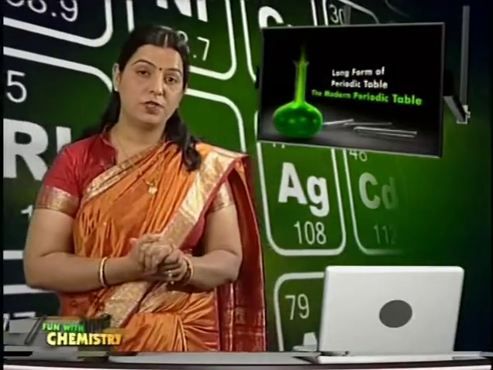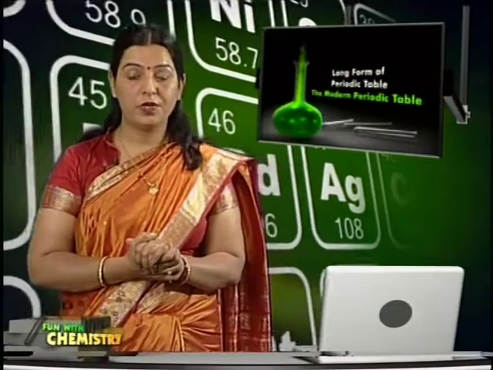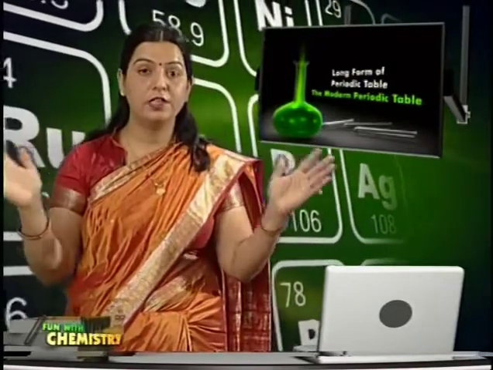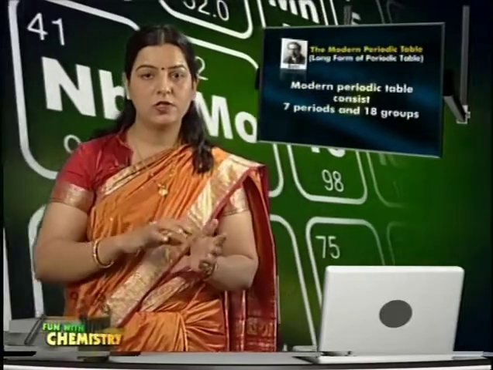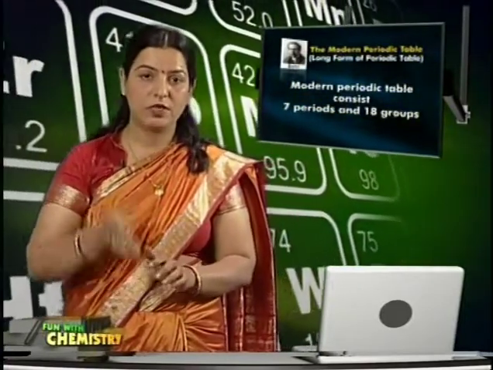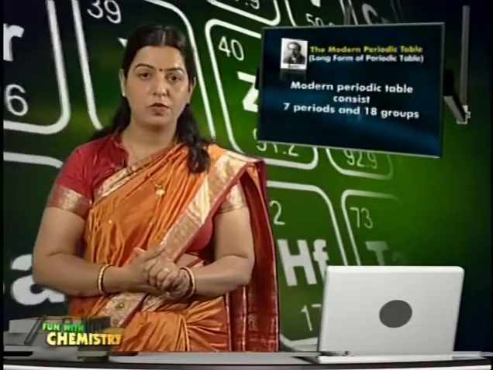The modern periodic table is also known as the long form of the periodic table or the extended form of the periodic table, and as we have already discussed, it is based on increasing order of atomic number. In this, elements are arranged in vertical columns and horizontal rows. Horizontal rows are known as periods, while vertical columns are known as groups. And now we are going to talk in detail about these periods and groups of the modern periodic table.